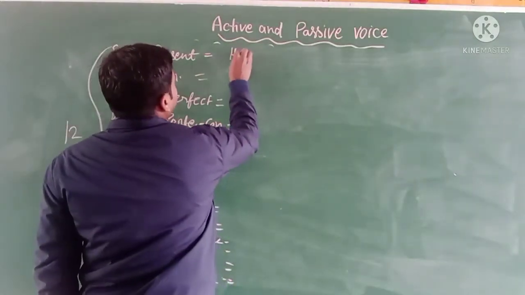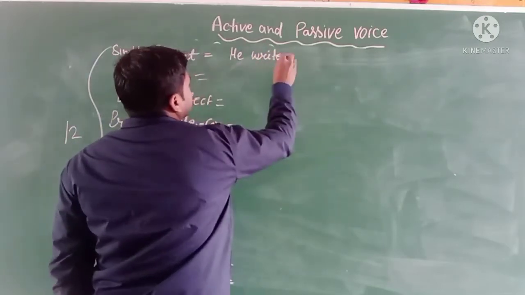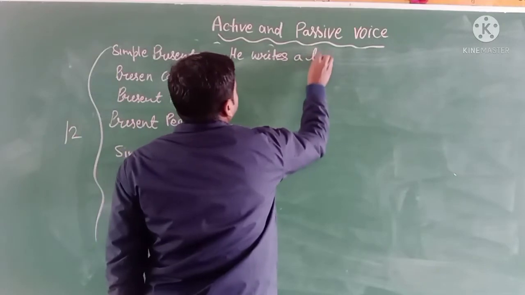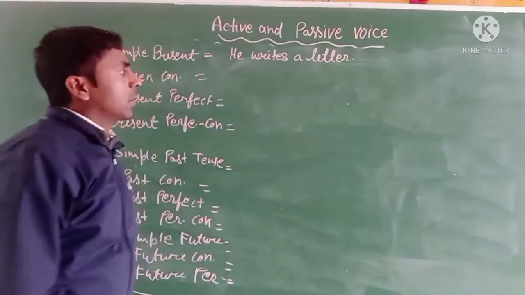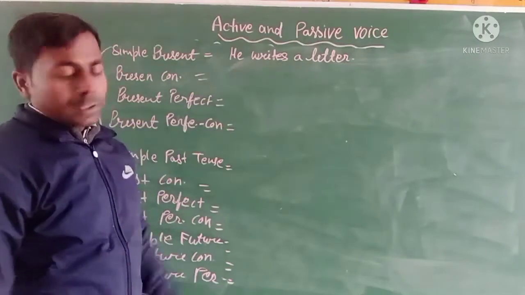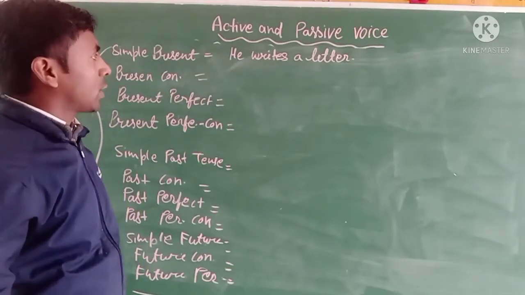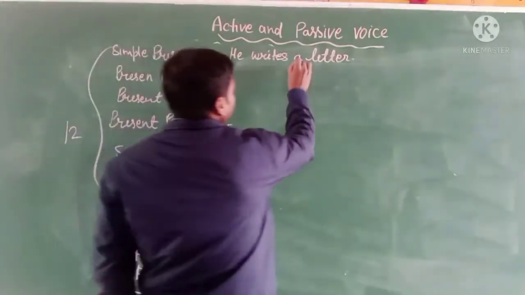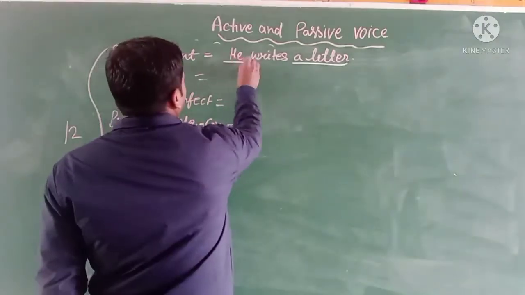He writes a letter. It is the active voice. Okay, he writes a letter. It is the active voice, and its passive voice will be first. Here a letter is the object, it is the receiver, and the doer is he.